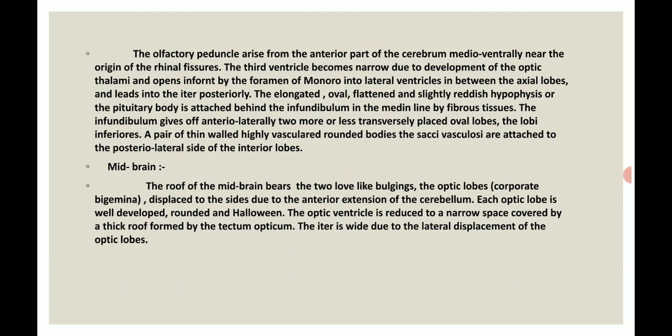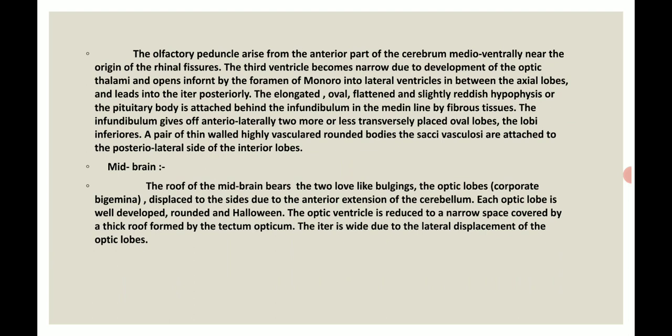Now, after the forebrain we come to the midbrain. The roof of the midbrain bears the optic lobes, the corpora bigemina, which are displaced to the sides due to the anterior extension of the cerebellum.